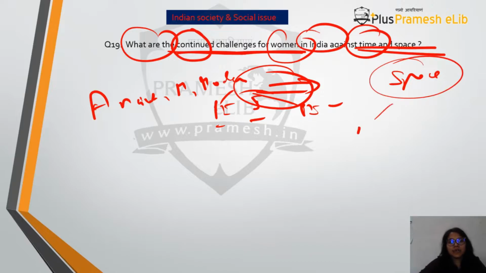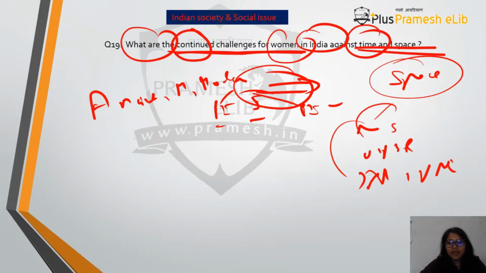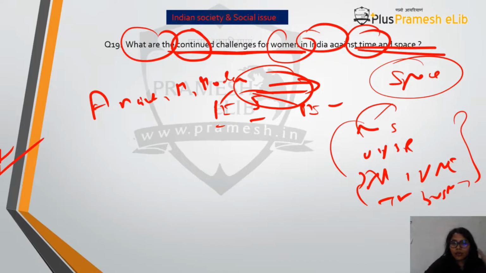And in space wise, you can talk about north versus south, urban versus rural. You can talk about basically mainland India versus northeast India. You can talk about tribal versus non-tribal. So this is how you will actually start thinking around the answer, that what do you mean by time, what do you mean by space.